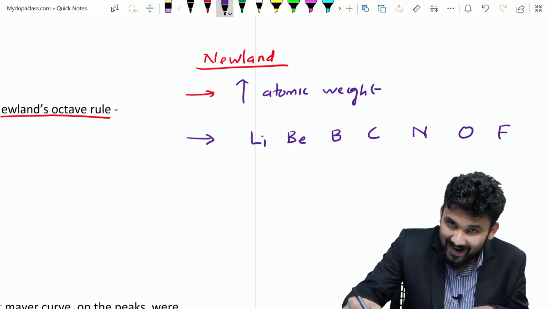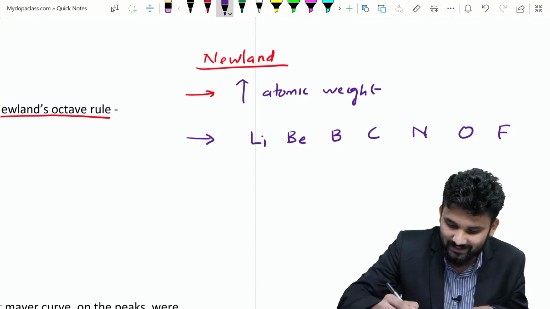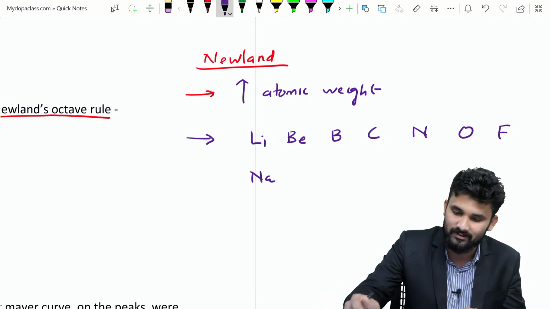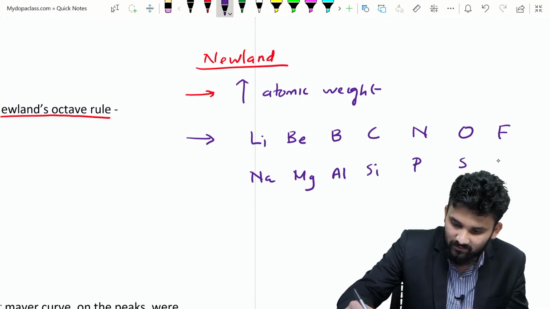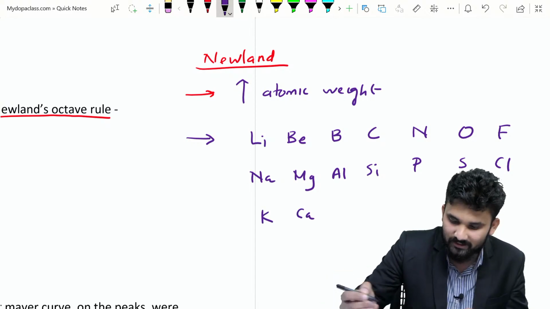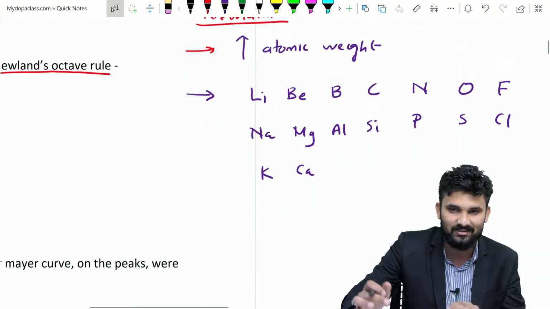The eighth element has the same property as the first element, so they put it below the first element. Here magnesium, here aluminium, silicon, phosphorus, sulfur, chlorine, here potassium, here calcium. This is the periodic table of Newland's classification.